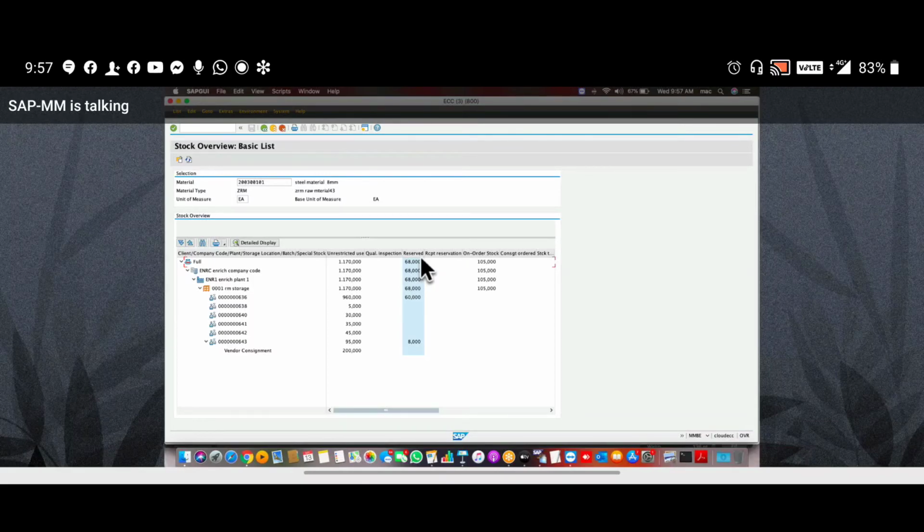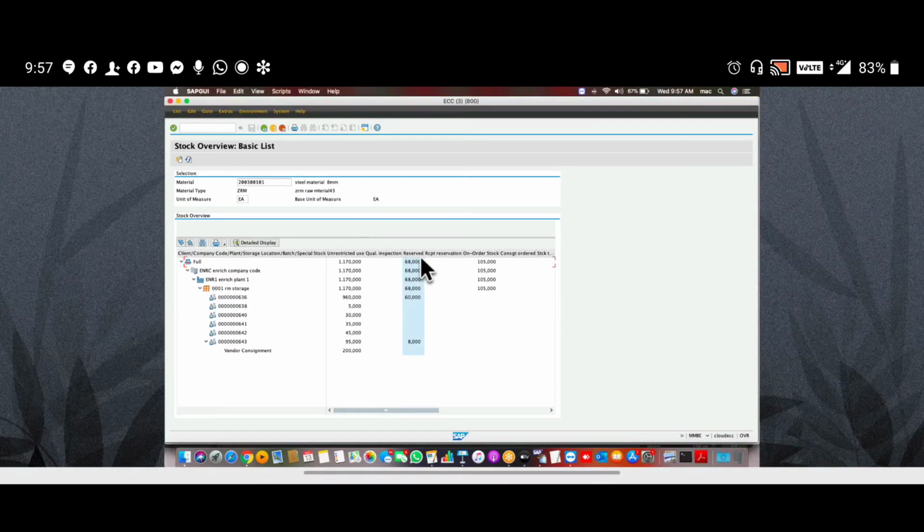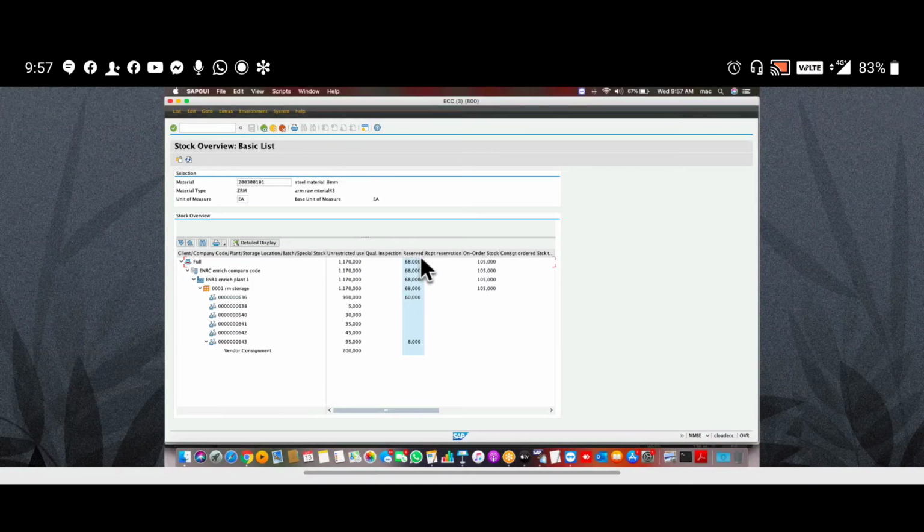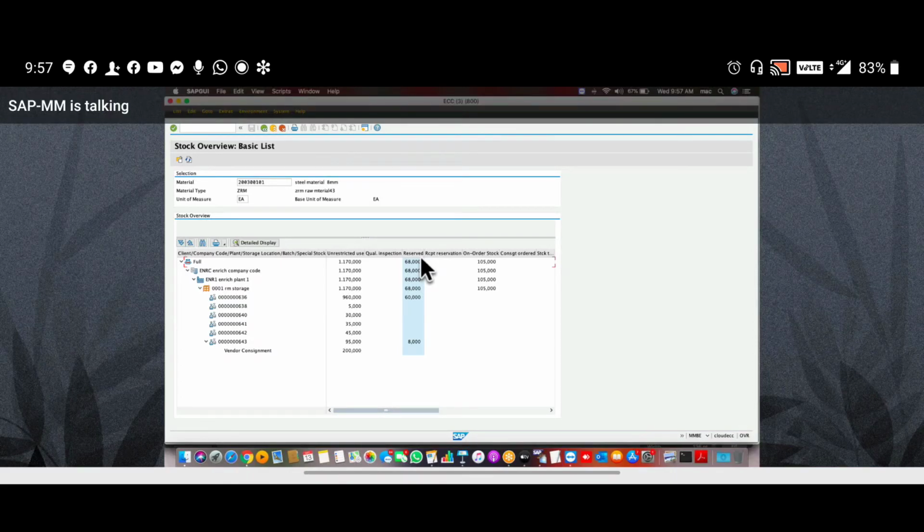Okay, write down. If we delete reservation at header level, then it is a permanent delete.